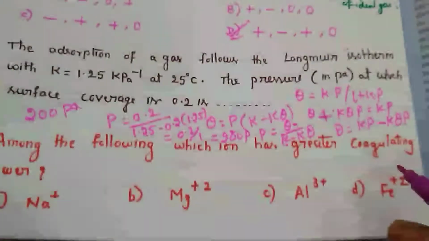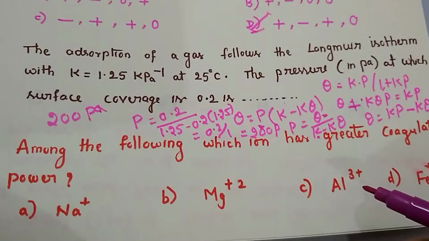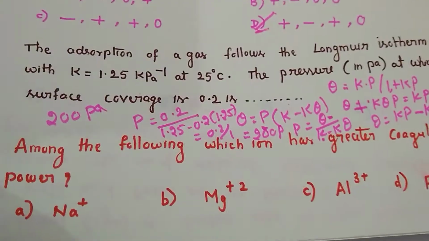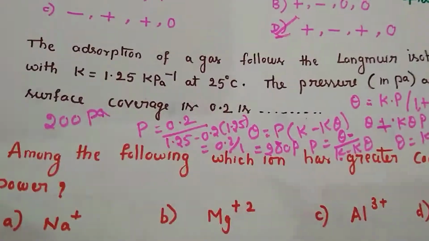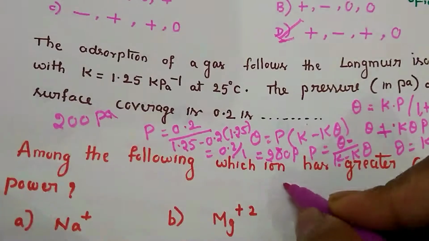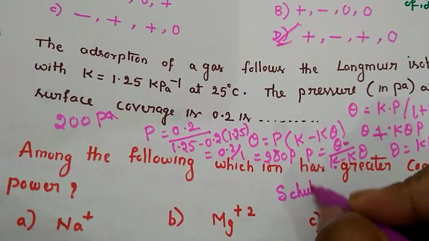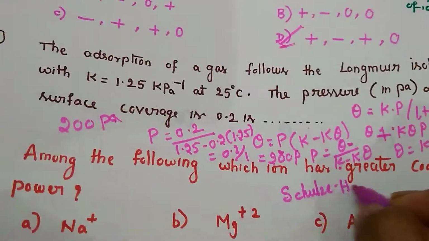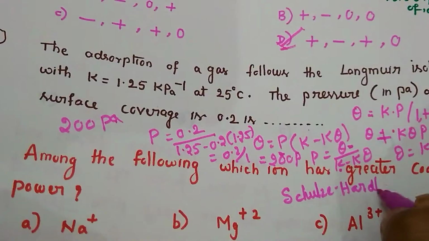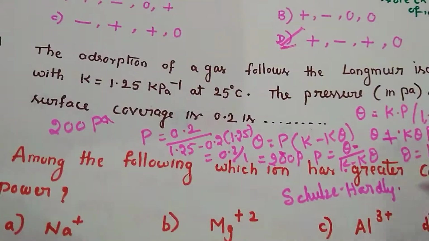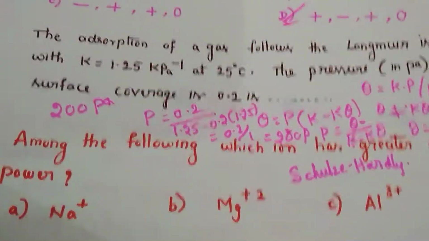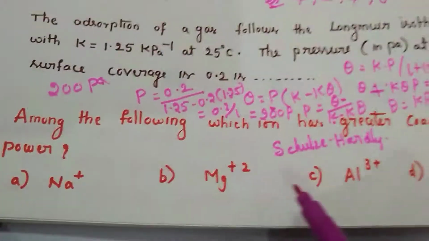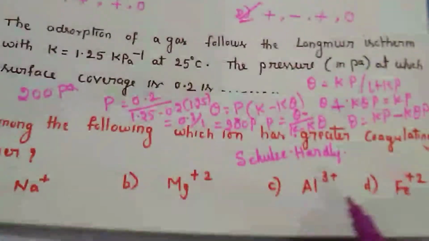So next question, among the following, which ion has greater coagulating power? So basically the coagulating power depends upon the charge of the ion according to the Hardy-Schulze rule. You might have heard this rule, right? According to this rule, the greater the charge of the electrolyte, the higher its coagulating power. So whichever ion has a greater charge will have higher coagulating power.